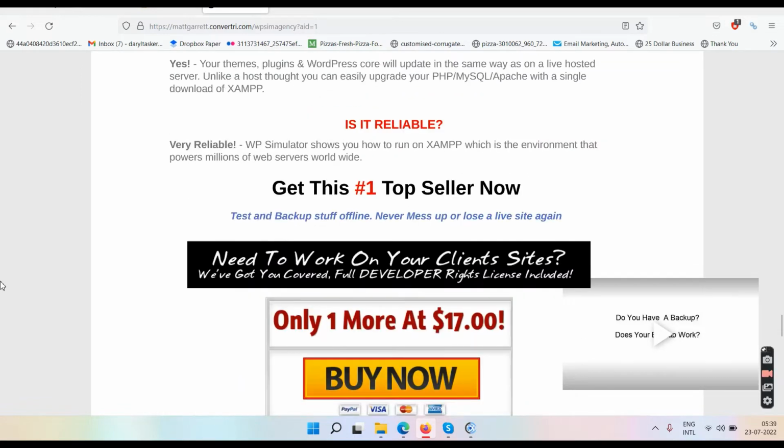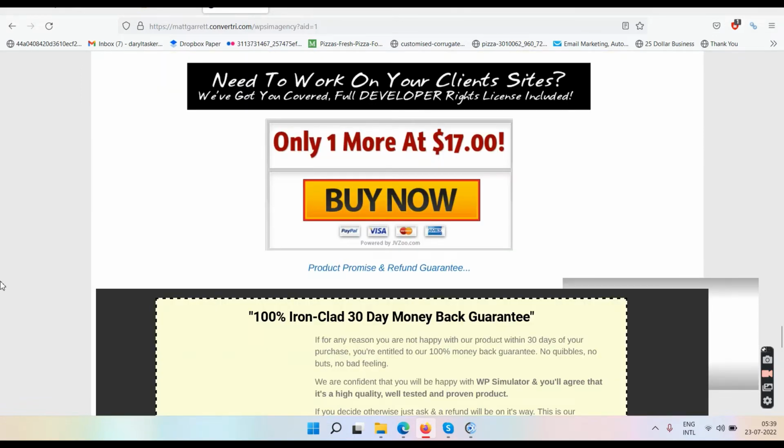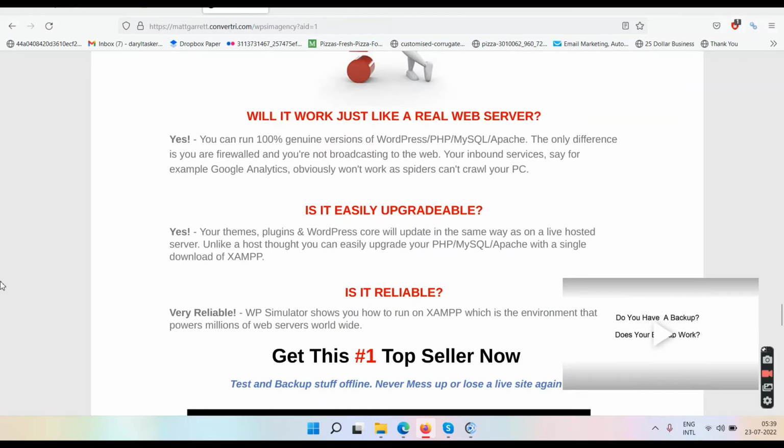But yes, if you are into this field, you're a developer, whatever you are, if you think you want this, then maybe go and check out the demo video, and then you can go and get it, because it will mainly help you to make a local backup.